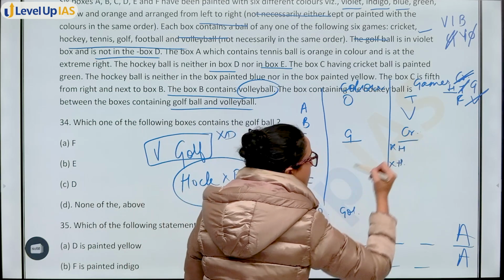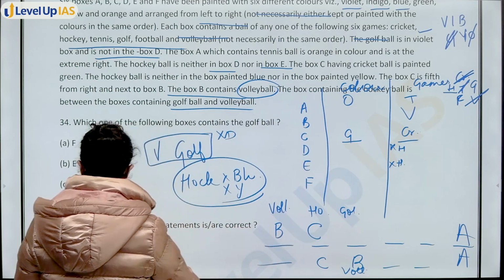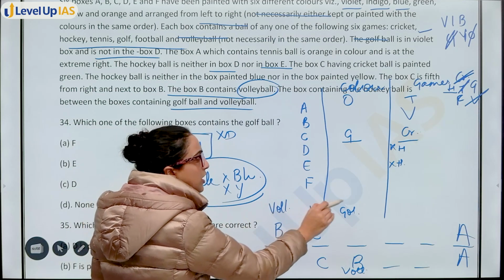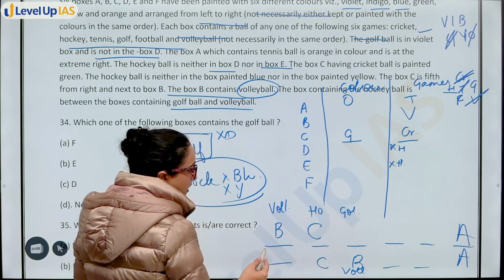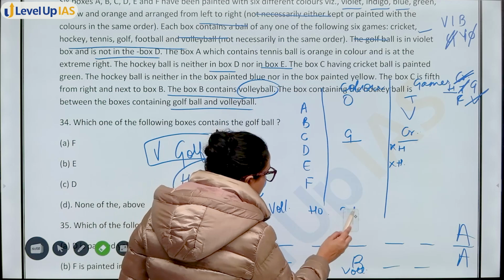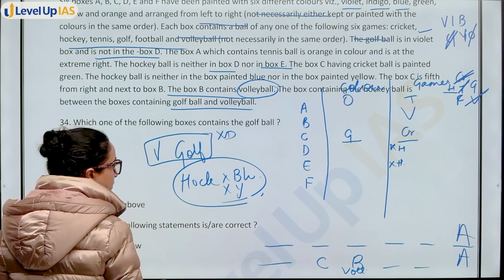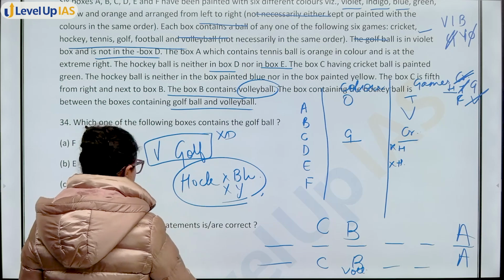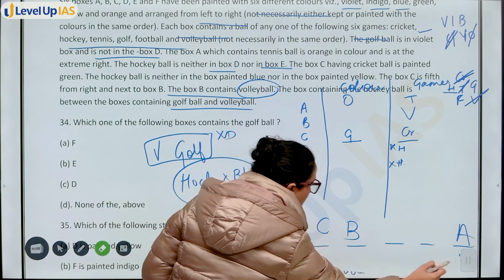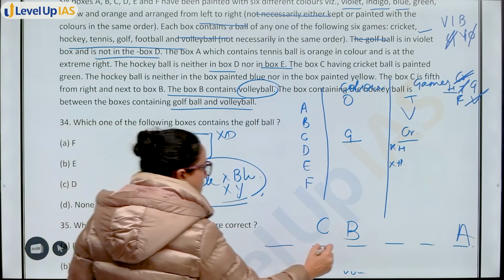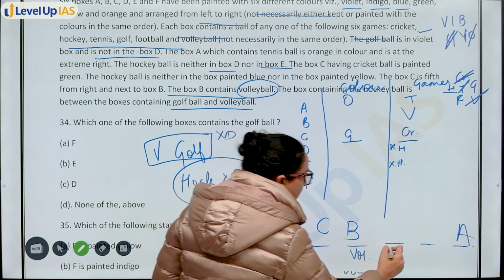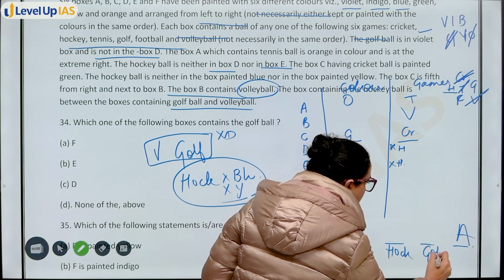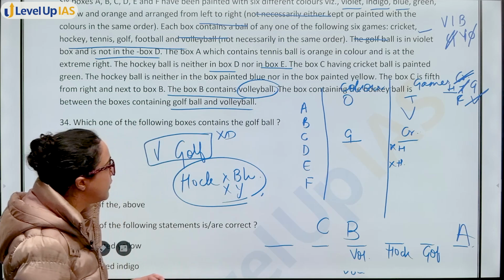C के पास तो cricket ball है. So this means जो first case है, this is not possible because volleyball, hockey, golf, यहाँ पर ये order नहीं आ रहा. So the only case possible with me is this one, right? यहाँ पर B has volleyball. ठीक है? That means here you will have hockey, here you will have golf. Okay, is this much clear?